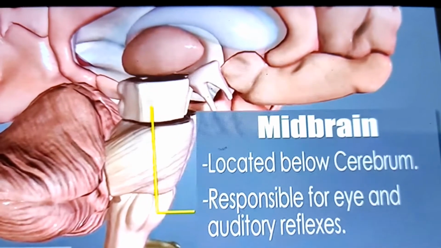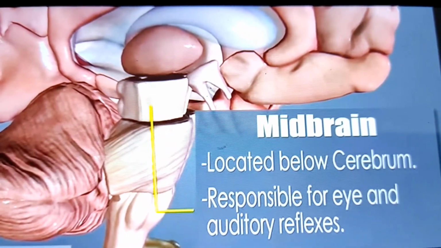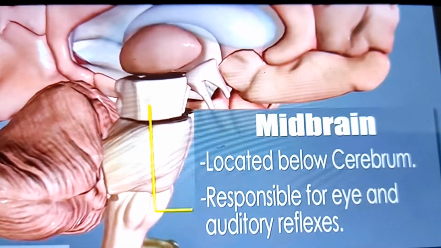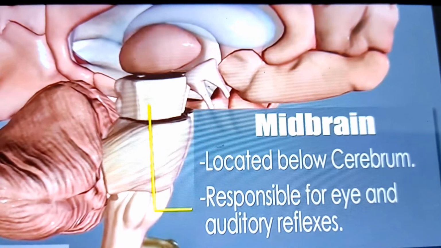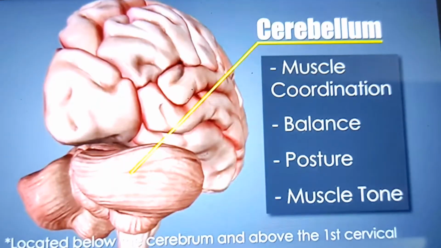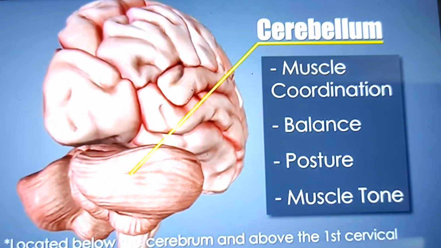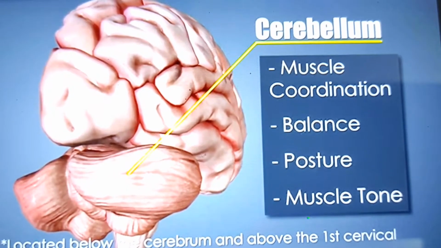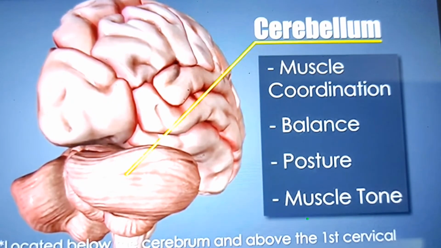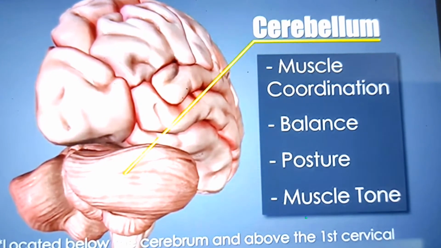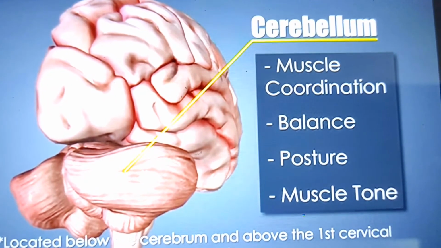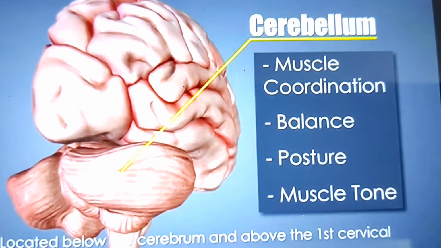The midbrain is the second part of the brain. It is located at the middle part of the brain, below the cerebrum, and is responsible for eye and auditory reflexes. The cerebellum is the part of the hindbrain located at the back of the head. It participates in muscle coordination, balance, posture, muscle tone, etc.